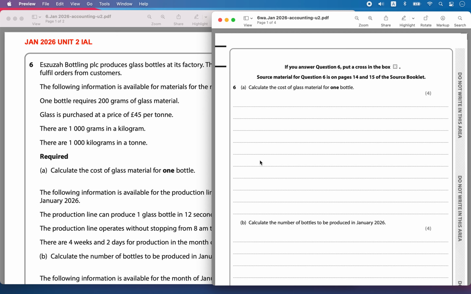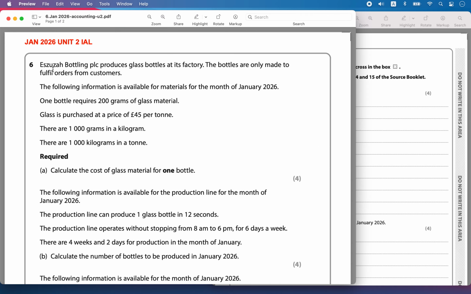Hello, today we are solving the Jan 2026 Unit 2 IAL Edexcel paper. S. Suja Bottling PLC produces glass bottles at its factory. The bottles are only made to fulfill orders from customers. The following information is available for materials for the month of Jan 2026.